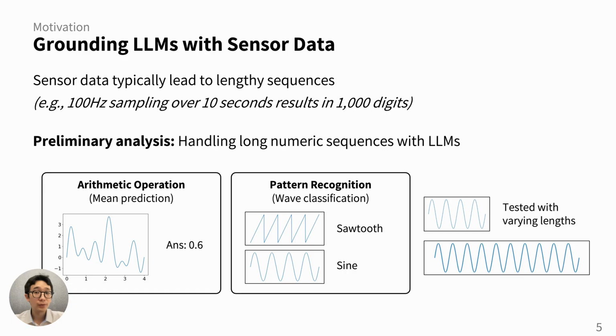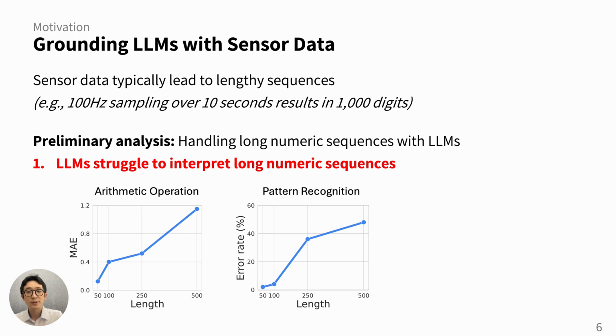Sensor data usually involves lengthy sequences. For example, when sampled at 100 Hz, just 10 seconds of sensor data results in 1,000 digits. So to explore how this lengthy data affects LLM performance, we conducted a preliminary experiment to see if LLMs could handle simple tasks using varying lengths of sequences. We focused on two basic tasks. The first task was an arithmetic operation, where the LLM had to predict the mean value of a random synthetic sine wave. The second task involved pattern recognition, a binary classification where the LLM had to distinguish between a sawtooth and sine wave. The results of our experiments are shown in the graphs.